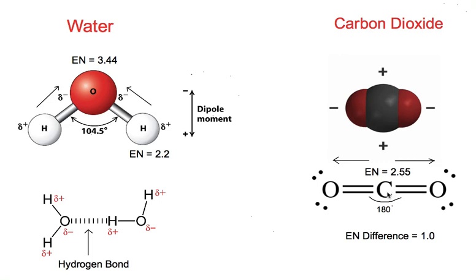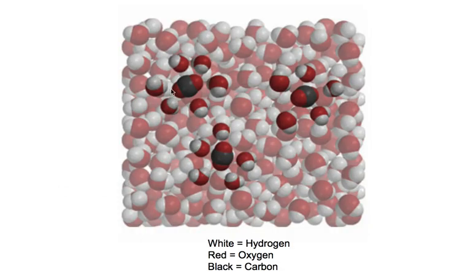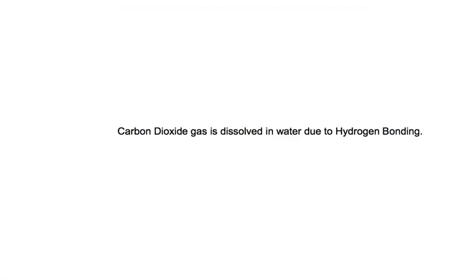Therefore, the bond between carbon and oxygen is not as polar as the bond between hydrogen and oxygen of water. But it is polar enough that carbon dioxide can dissolve in water, as the polar areas of carbon dioxide attract the opposite polar areas of water. Diagrammatically, the oxygen of carbon dioxide forms intermolecular hydrogen bonding with hydrogen of water molecules. So the correct answer is D. Carbon dioxide gas is dissolved in water due to hydrogen bonding.